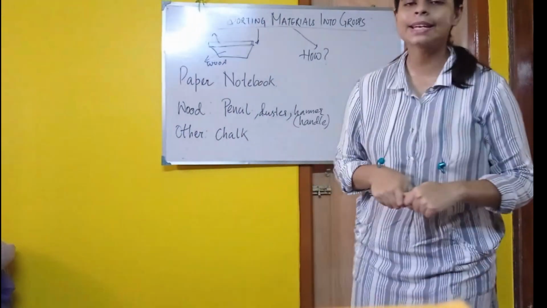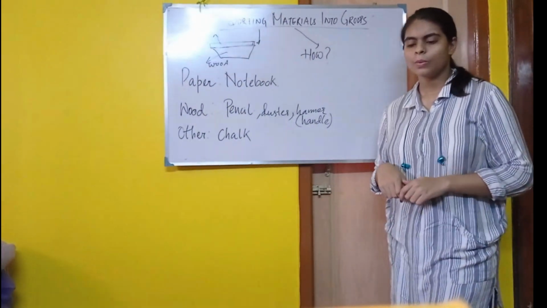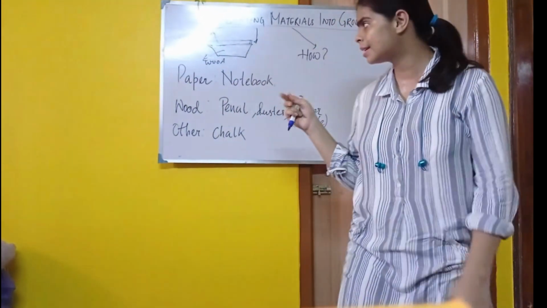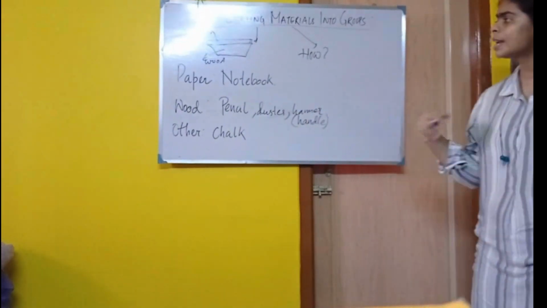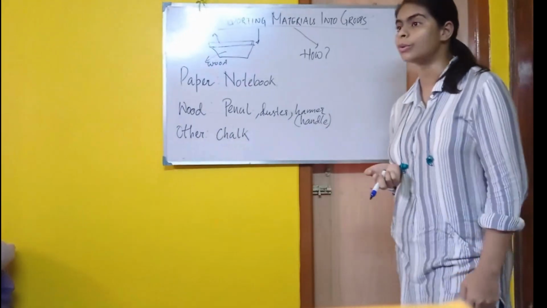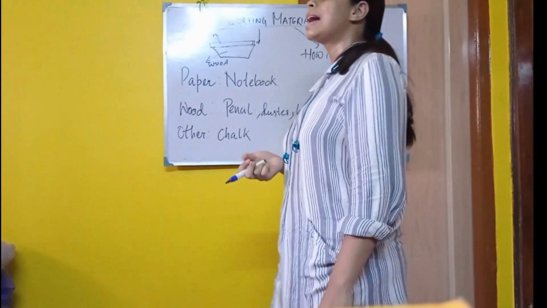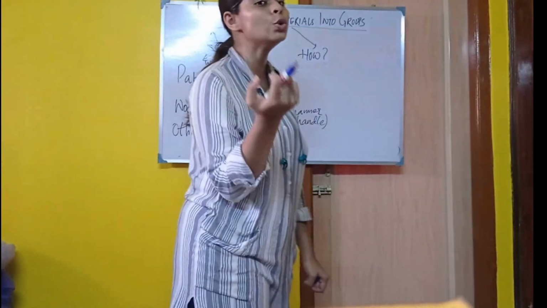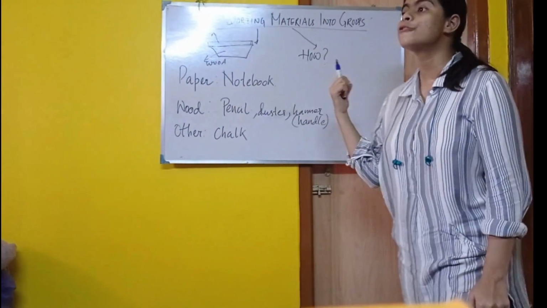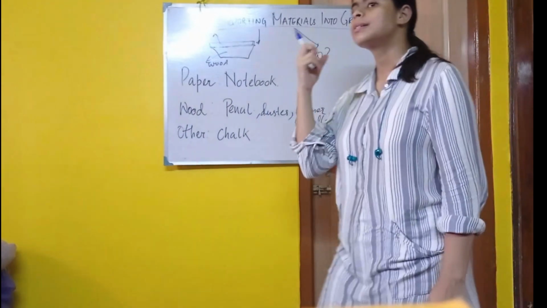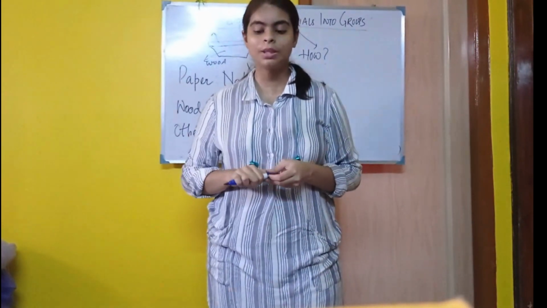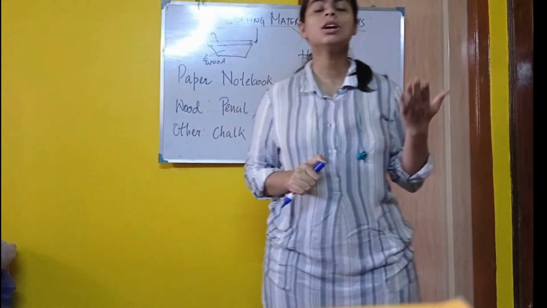Now what can we depict from here? What idea can we get from this? That some of the things are made up of wood and some of the things are made up of paper. That means that depending upon which material they have been used to make an object, we can group the materials, we can group the objects.